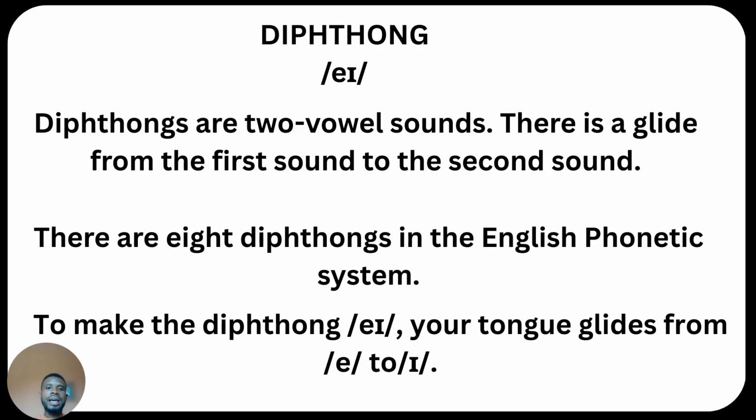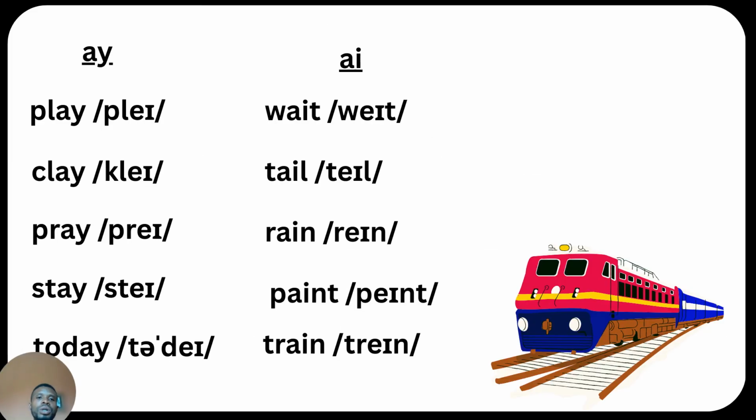To make the diphthong /eɪ/, your tongue glides from /e/ to /ɪ/. So we go /eɪ/. It's not /e/, it's /eɪ/, like the letter A. Now let's see words where we have this sound.